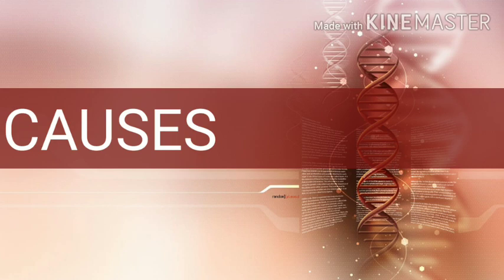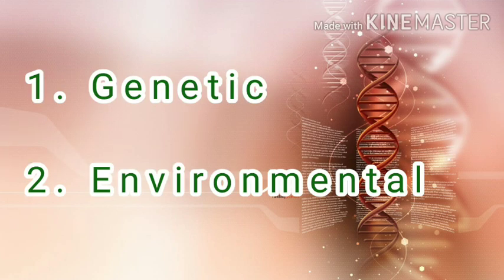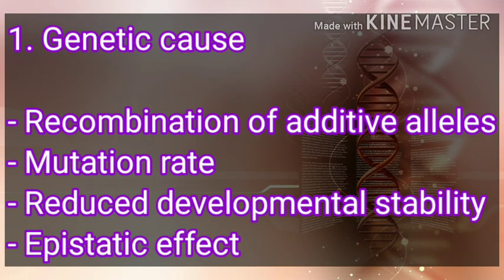Here come the causes of transgressive segregation. According to its causes, it is divided into genetic causes and environmental causes. In genetic causes, we will see there is recombination of additive alleles. Second is reduced mutation rate. Third is reduced developmental stability. Fourth is the epistatic effect.